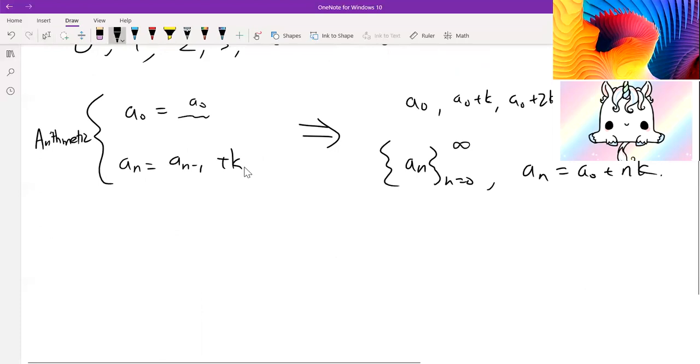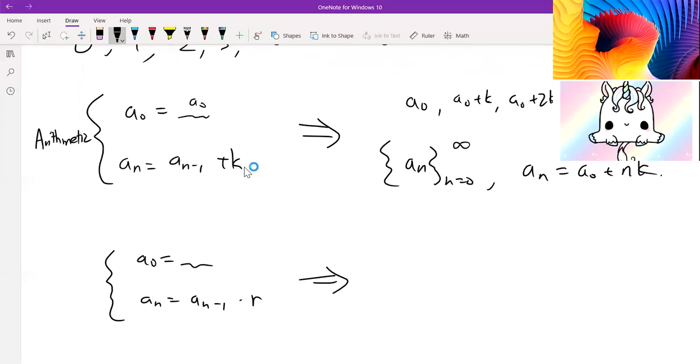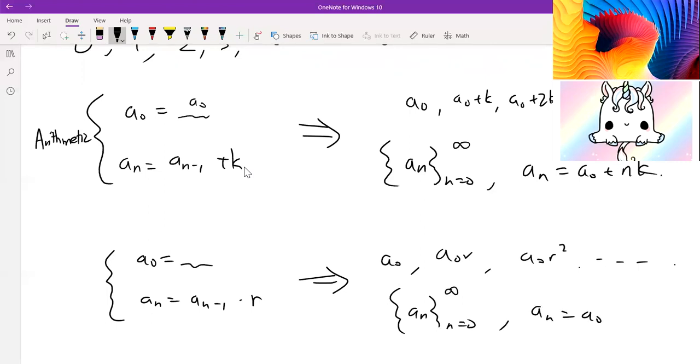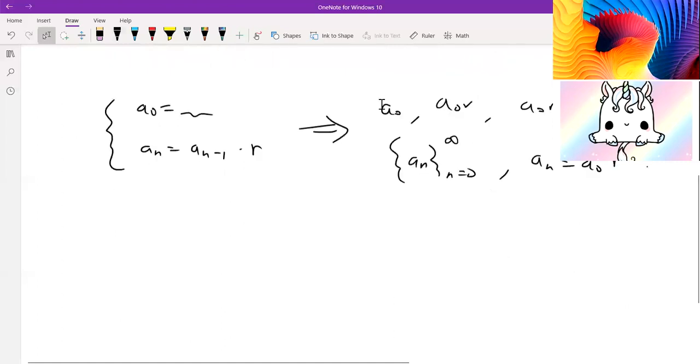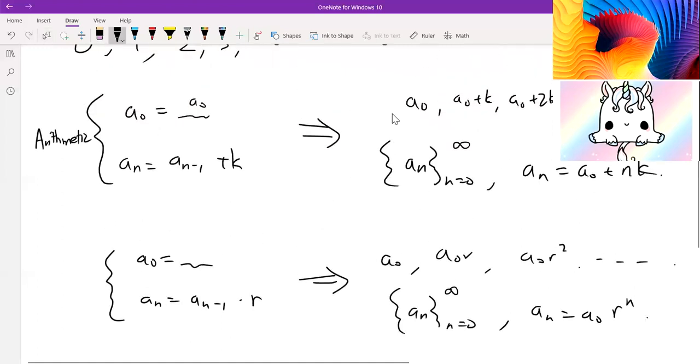And similarly, if we're multiplying by a common term, for example, A0 equals something, AN equals AN minus 1 times some number R, this should result in A0, A0R, A0R squared, and this is geometric. So this results in a geometric sequence like this of AN equals A0R to the power of N. If you're confused, please let me know. I will quickly describe any confusions you may have. But essentially, this is our geometric recurrence relation.